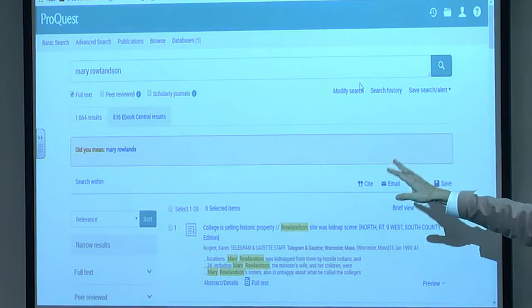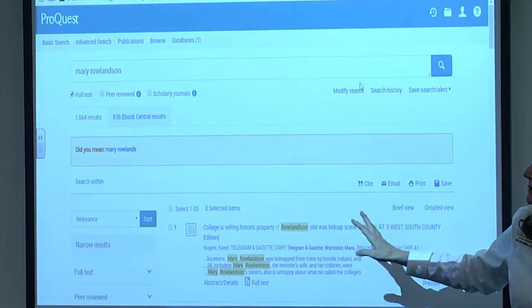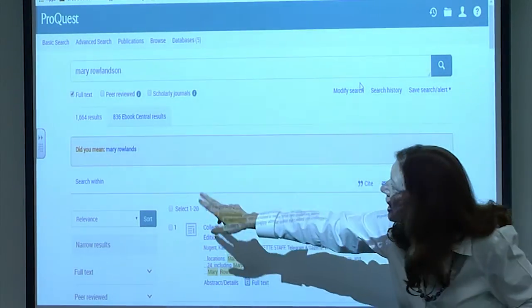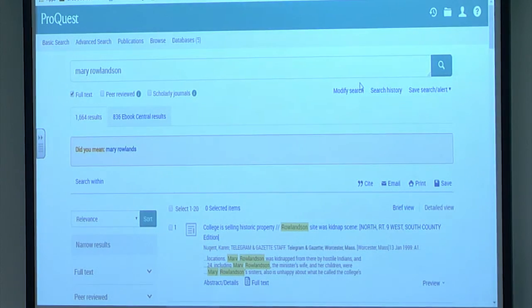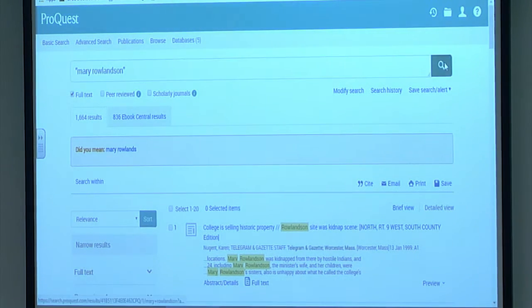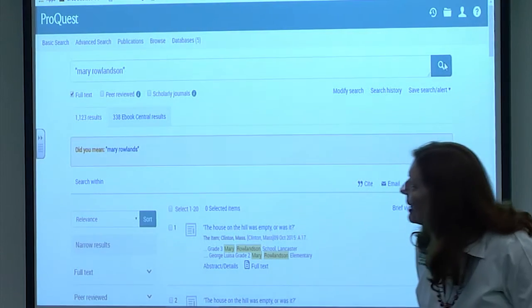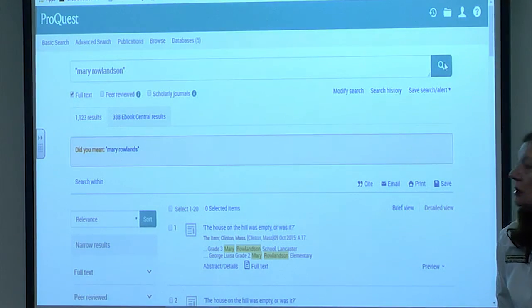So here's my simple search, Mary Rowlandson, both names in there, but no other limiters set. And I've got 1,664 articles that have resulted from that. But let's see how many actually have her mentioned specifically as the phrase. We know it will be fewer. And we've gone down by about 500 articles. So a lot of these were thrown out with that.